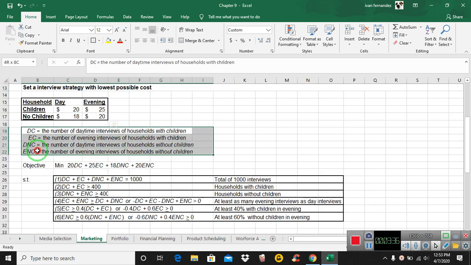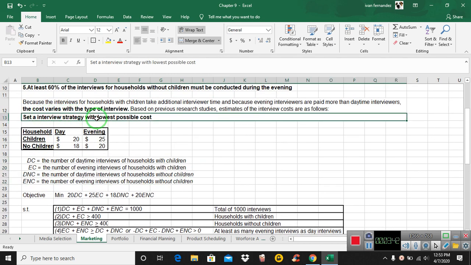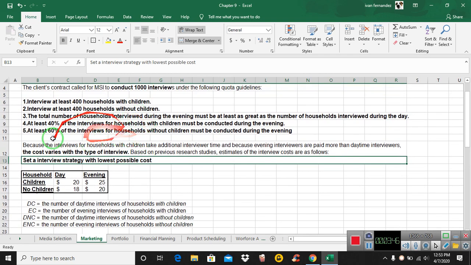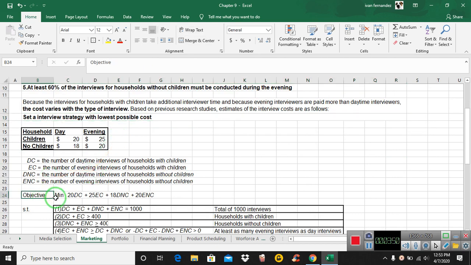We only have 4 unknowns, which I already mentioned before, and our objective is to set an interview strategy with the lowest possible cost, obviously following these constraints. So our objective is to minimize the cost.